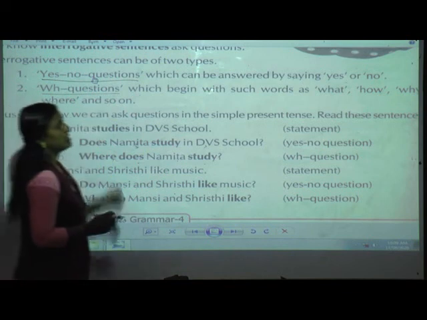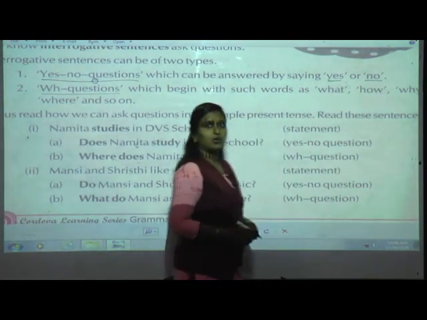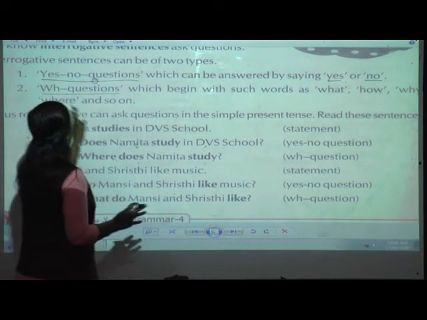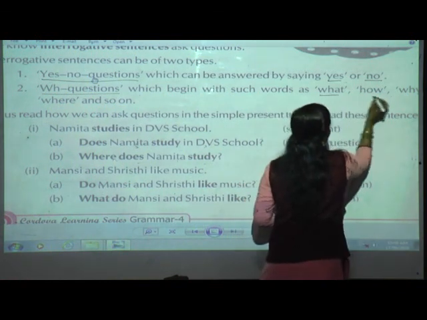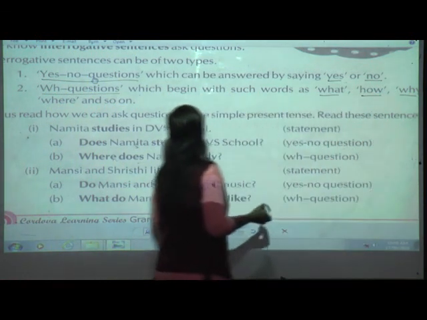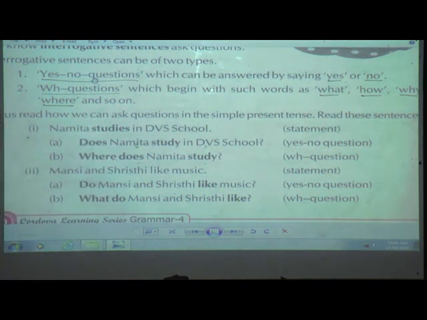In yes-no questions the question will be answered by only yes or no, not more than that. And WH questions begin with words such as what, how, why, where and so on. Understood? This was our introduction to what an interrogative sentence is.